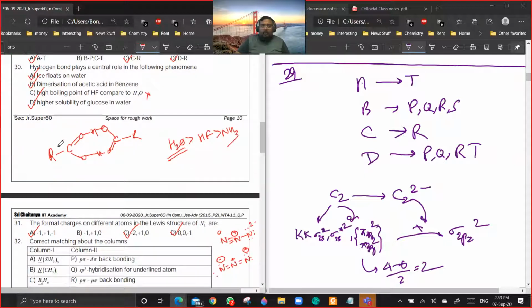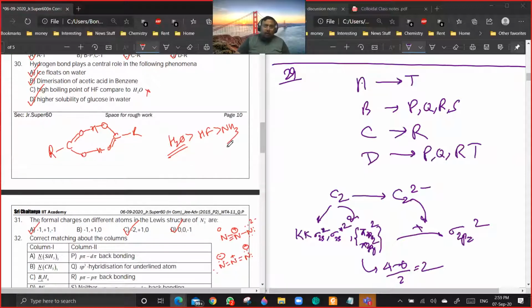High solubility of glucose in water is due to hydrogen bonding only. You see, glucose has a closed ring structure with an OH group here. It has multiple OH groups, like CH2OH, then OH, then OH, then OH. All these hydrogens are acidic hydrogens, all bound to water molecules. So it will dissolve due to intermolecular hydrogen bonding. Are you getting my point?